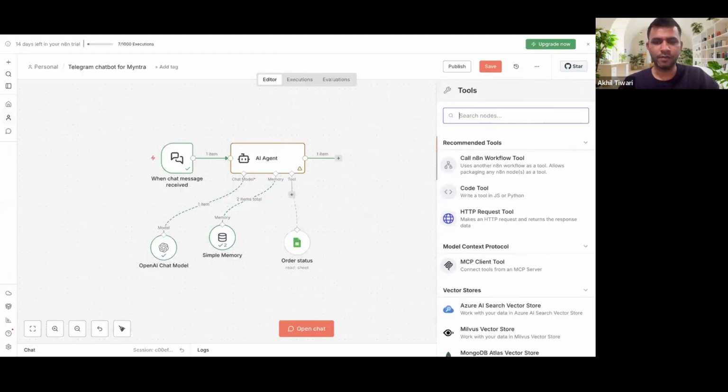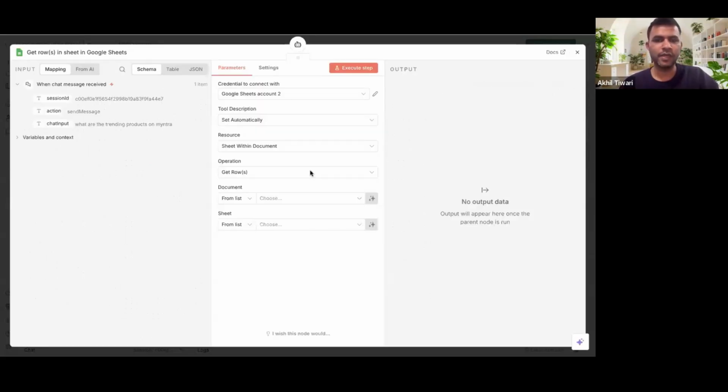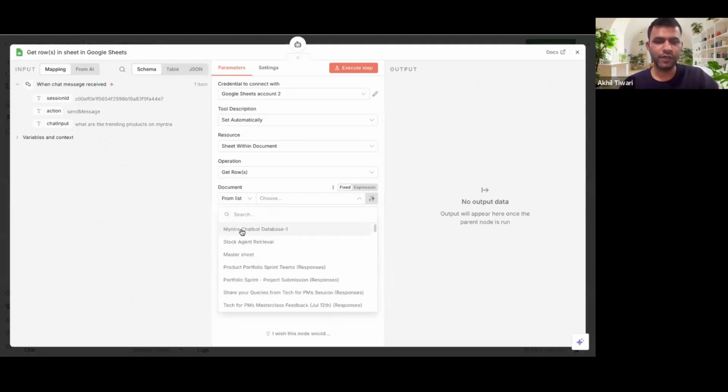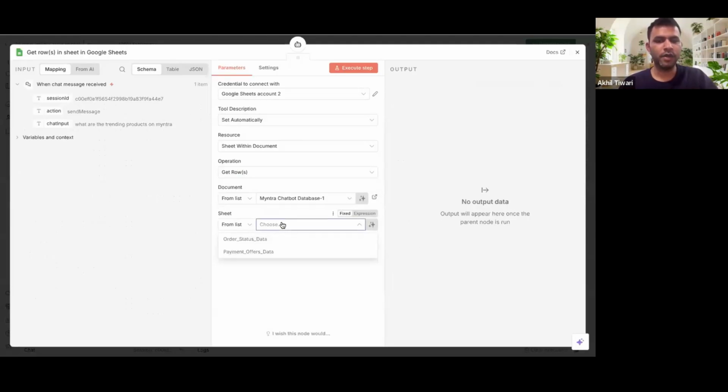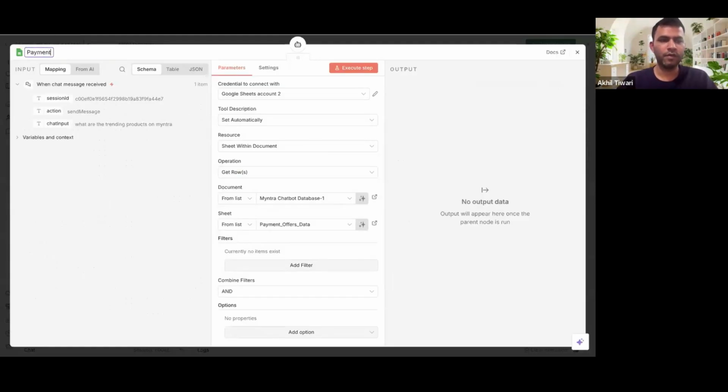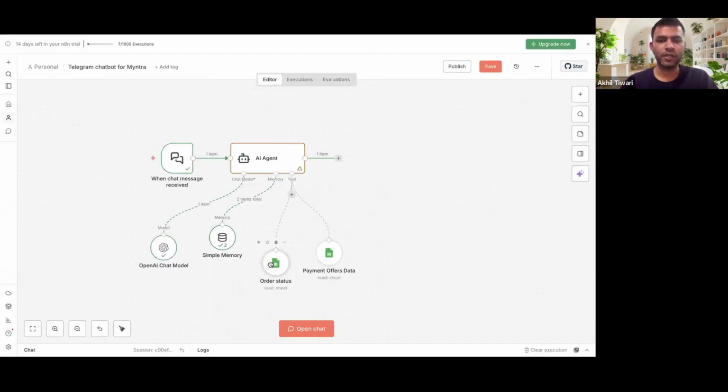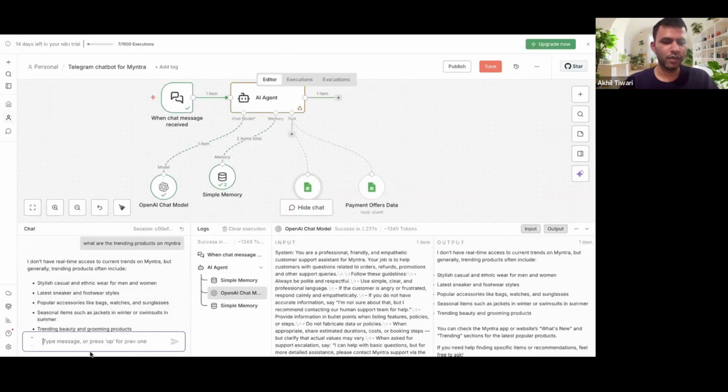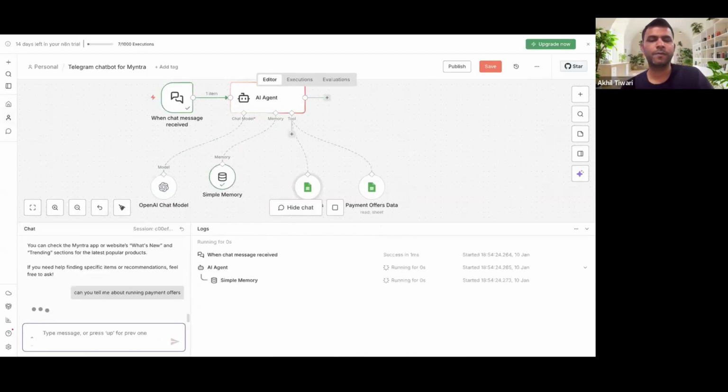Now we'll add it again because we also need to give it the payments data as well, right? Same activity we need to do: search for that same document, and within that document, we'll add the payment offers data and just name it payment offers data. All right. Now we have order status data and payment offers data, right? Now let's ask it for information. Can you tell me about running payment offers?